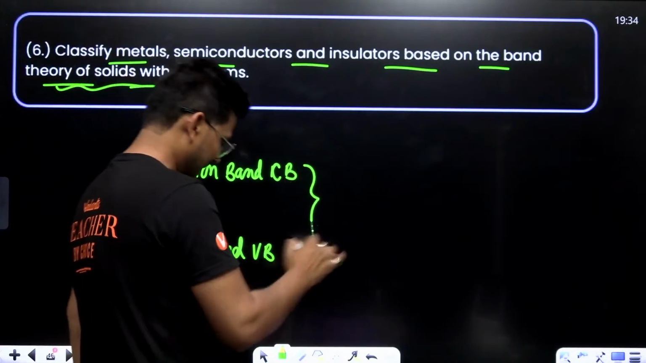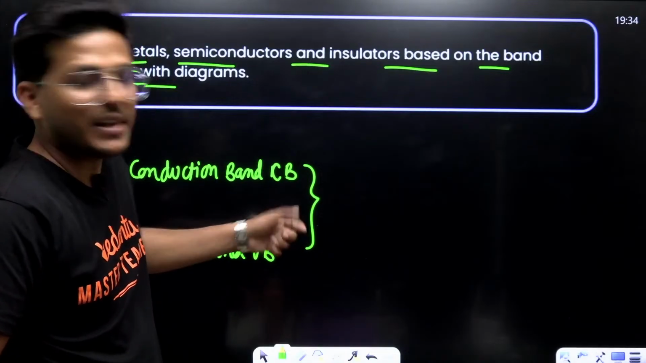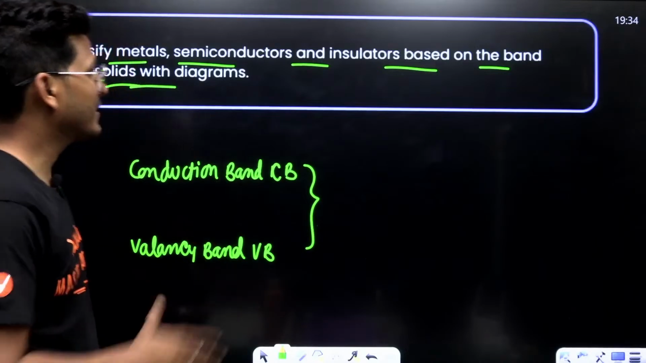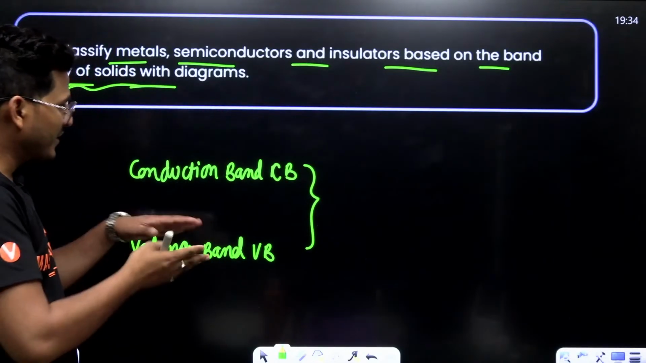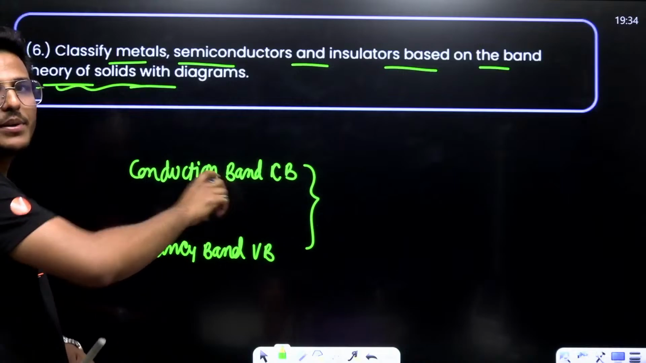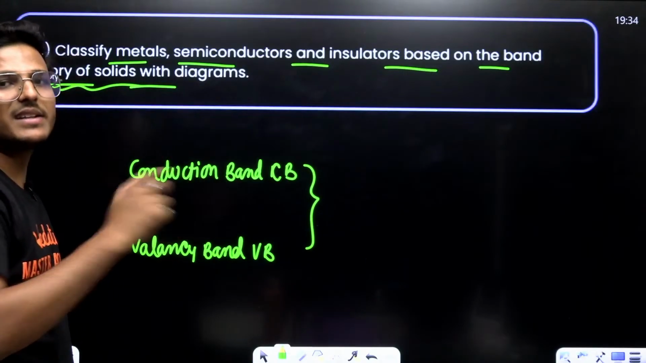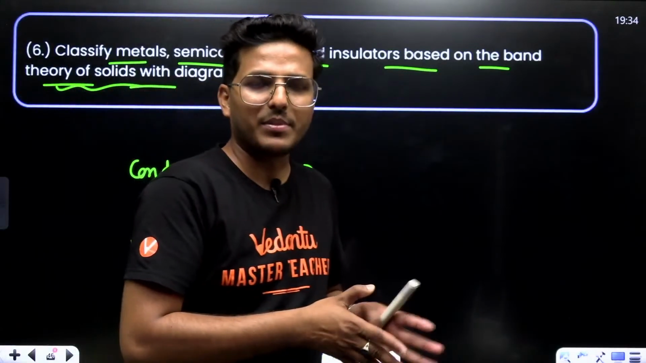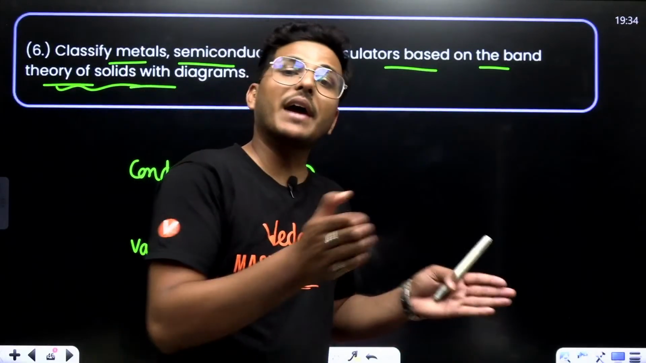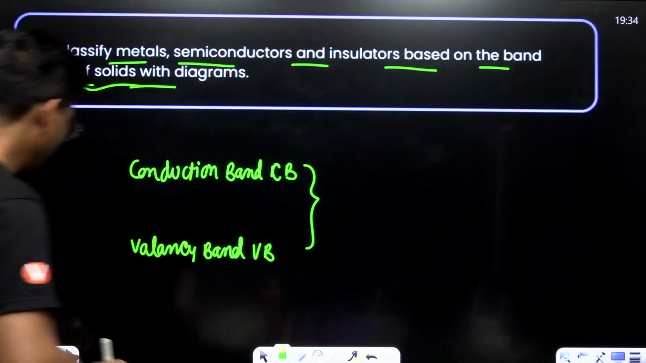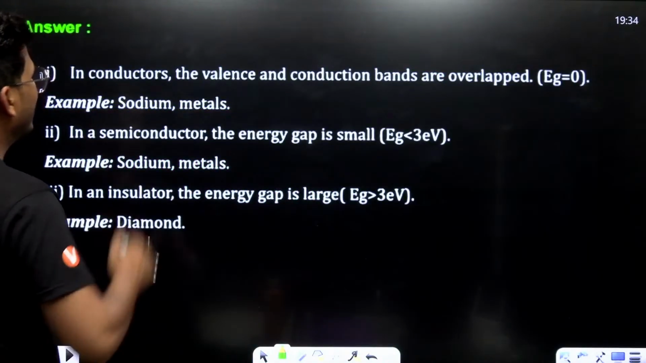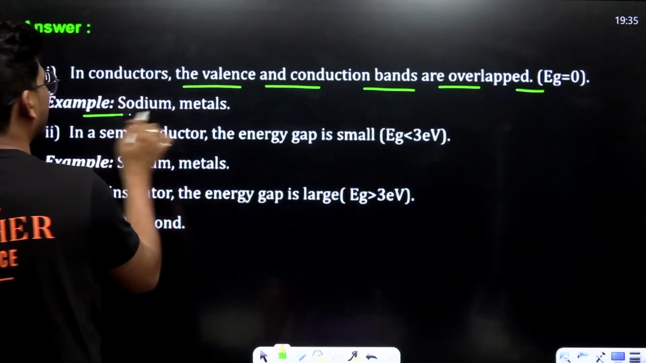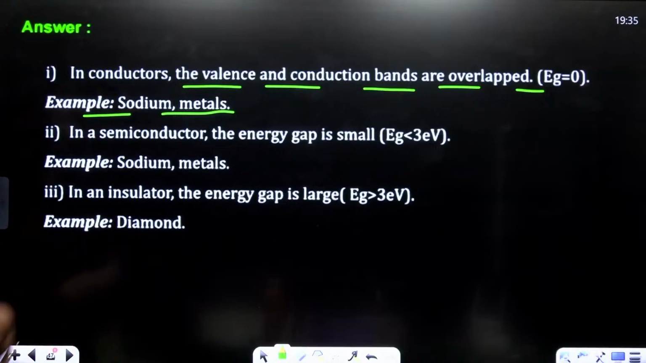If the energy gap between valency band and conduction band is too much, that is insulator. If the energy band gap is slight, then it's semiconductor. And if they are overlapping or partially overlapped, then it's conductor. Just like, see, in conductors, the valency band and conduction band are overlapped, that is EZ0, that is sodium metals.